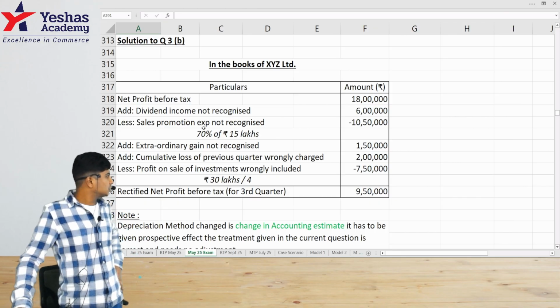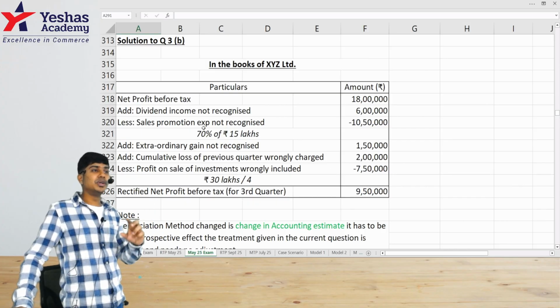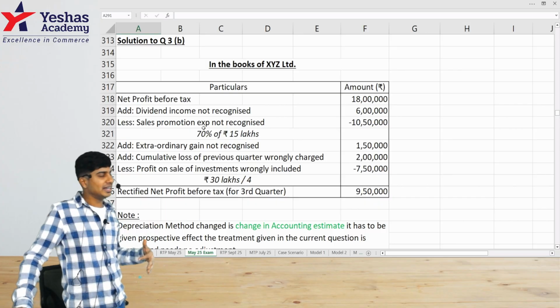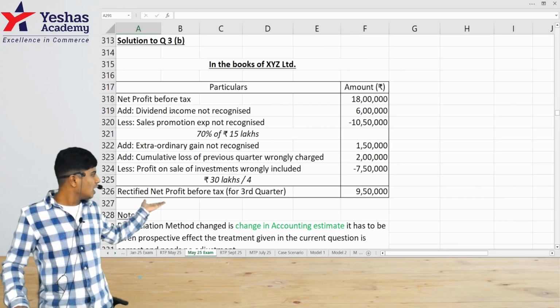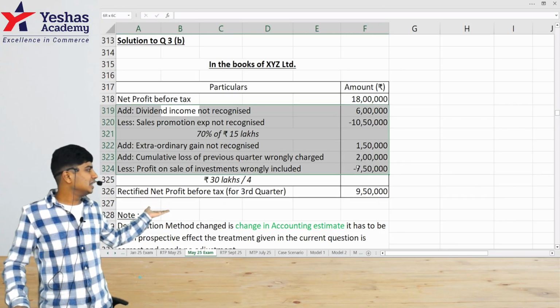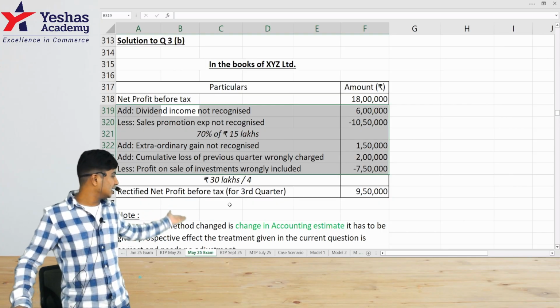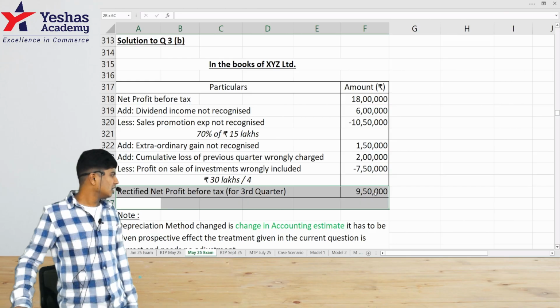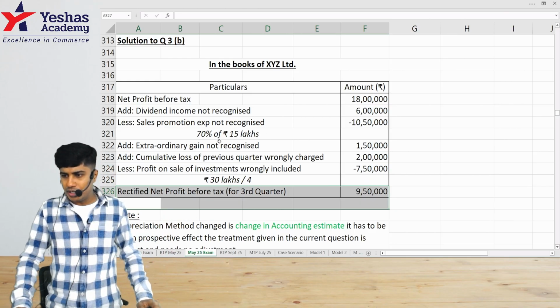In the AS25 question, we had to take that period's expense in that quarter. We should neither defer nor amortize, but some items were incorrectly deferred or amortized. We were supposed to adjust them, add back the incorrect expense deducted, and add the correct income which was not taken, to find the rectified profit. This was maybe taken incorrectly by many students.